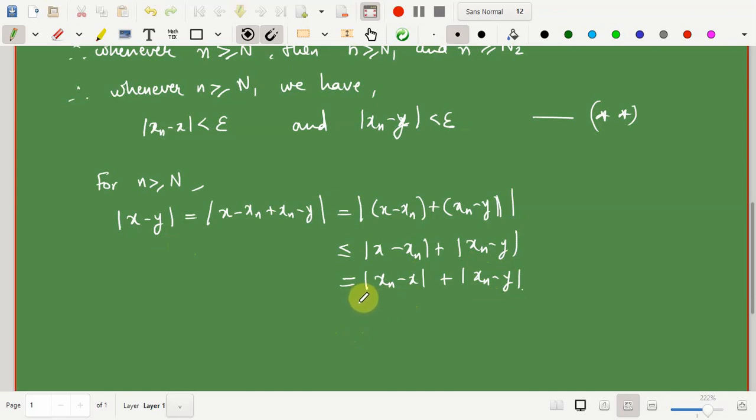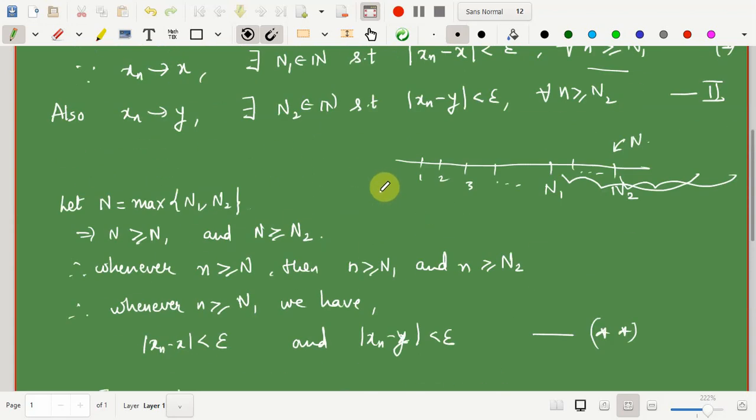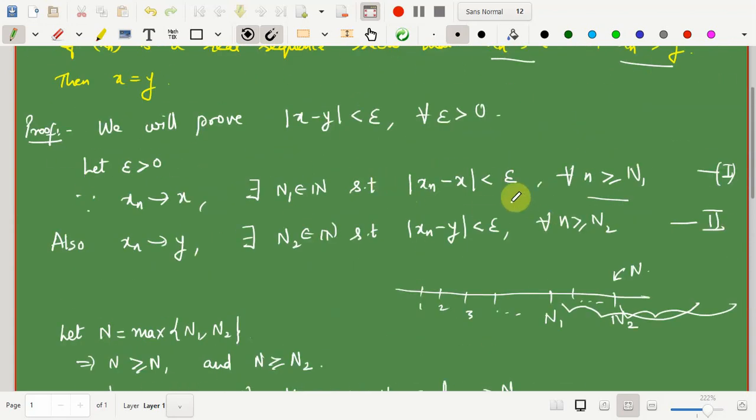We want it to be less than epsilon, so that suggests we need to do some modification to this epsilon. So what I'll do is, if I take epsilon by 2, that will work, because epsilon by 2 plus epsilon by 2 is the same as epsilon. We know that if epsilon is any positive real number, then epsilon by 2 is also a positive real number, so this would be true for epsilon by 2 also.